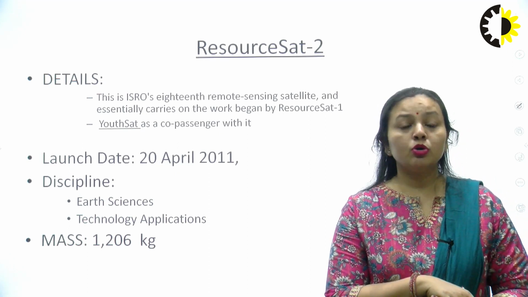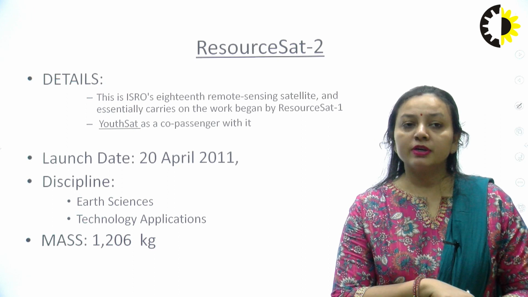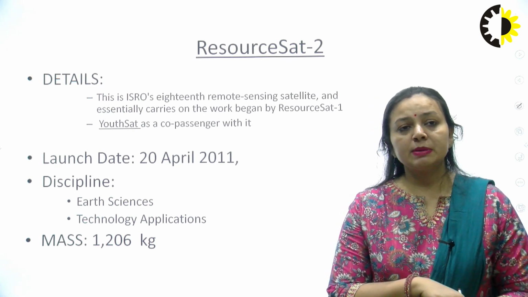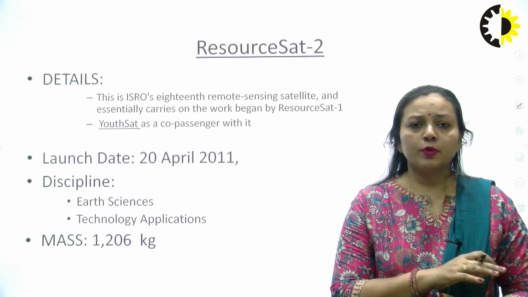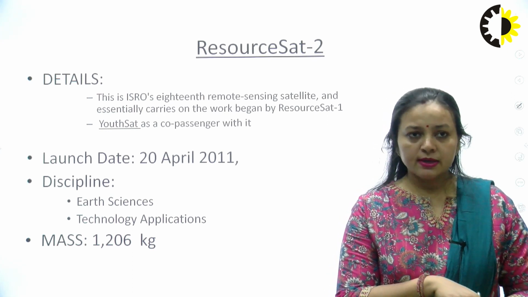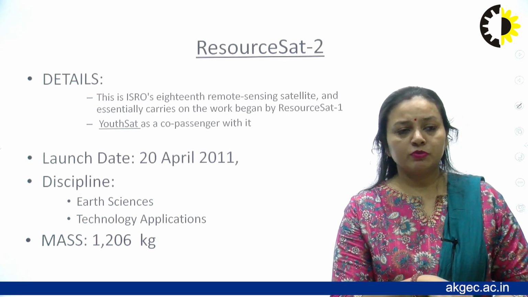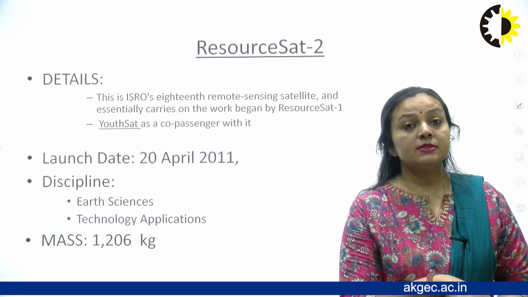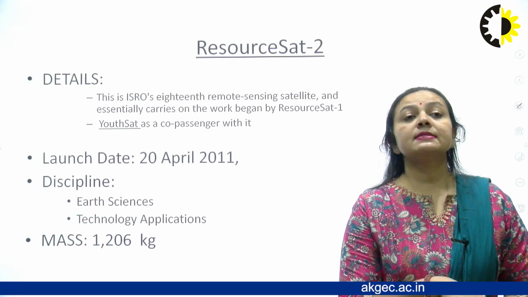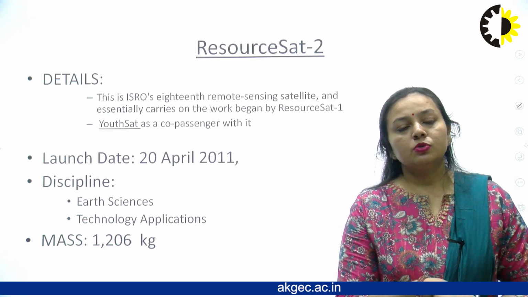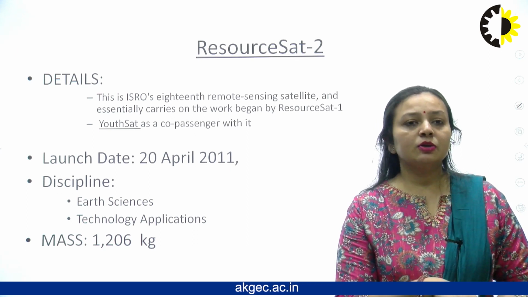Because mini, micro or pico satellites cannot function on their own. So I have got a resource satellite which is being used for remote sensing purposes. It is carrying everything which is required for observing parts of Earth, and I am having a co-passenger with it, the YouthSat. Whatever things YouthSat requires, it can take help from its co-passenger, ResourceSat 2. So the discipline it can cover is earth science and technology applications.